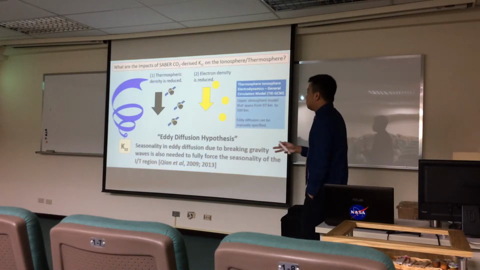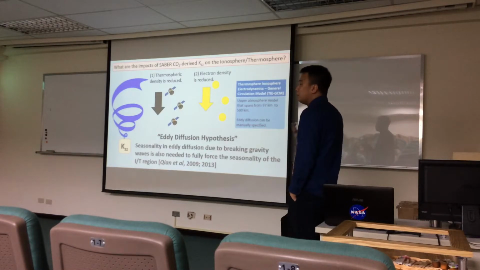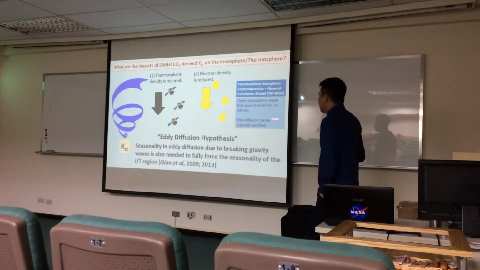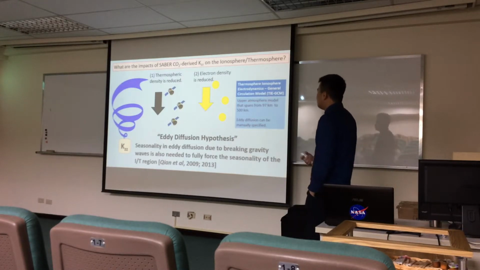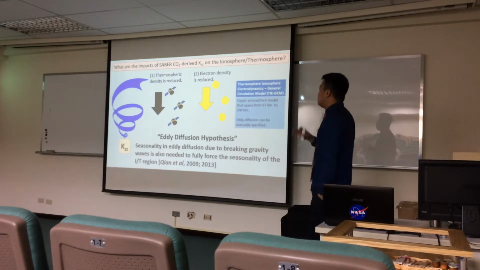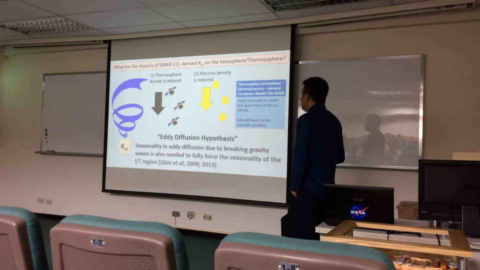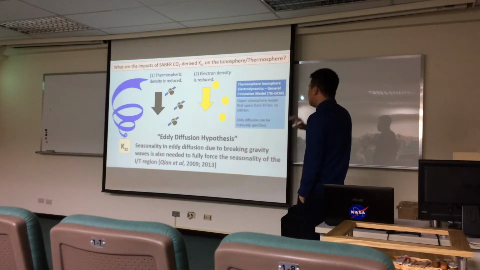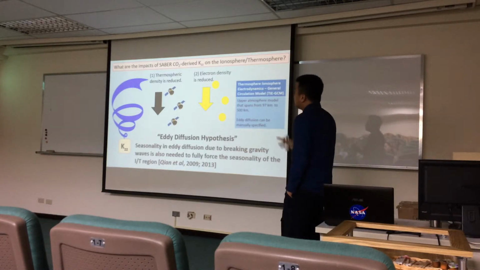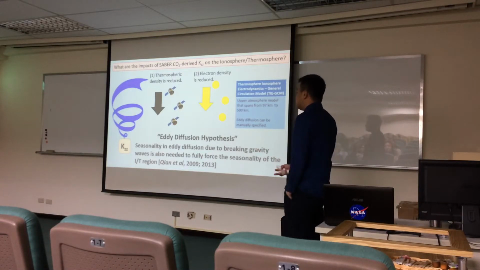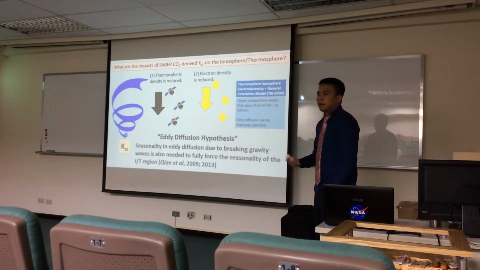Now that we can say our coefficients may be attributed to breaking gravity waves, we take those coefficients and plug them into another upper atmosphere model, the Thermosphere Ionosphere Electrodynamics General Circulation Model. This model simulates the atmosphere from 97 all the way to 500 kilometers, and conveniently its eddy diffusion can be manually specified. So we plug the coefficients into the model and see how it simulates the seasonality of the ionosphere and thermosphere. In doing so, we also validate the eddy diffusion hypothesis, which suggests that the seasonality of the upper atmosphere requires three things.